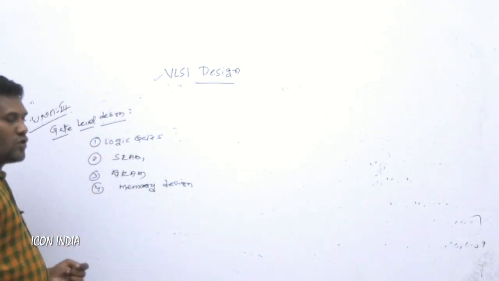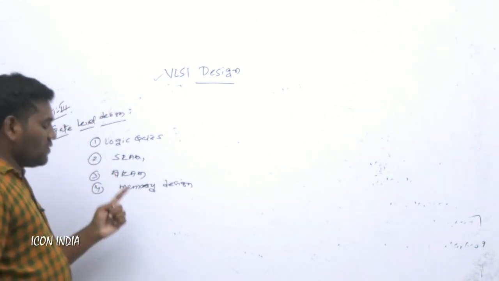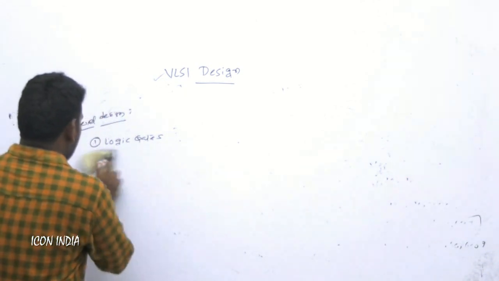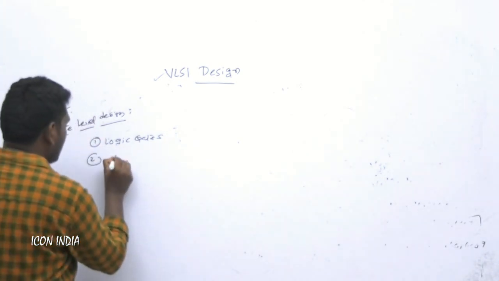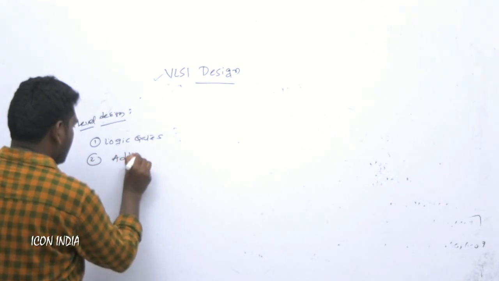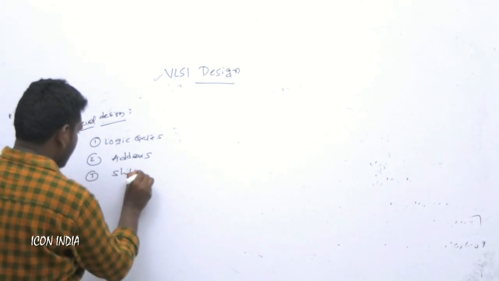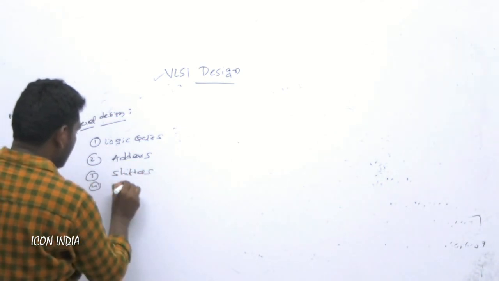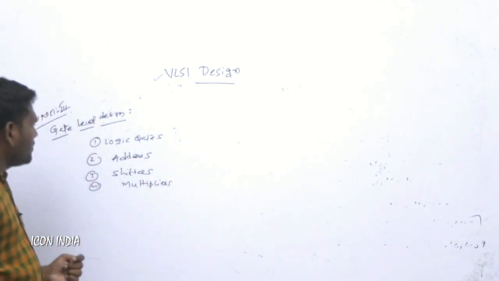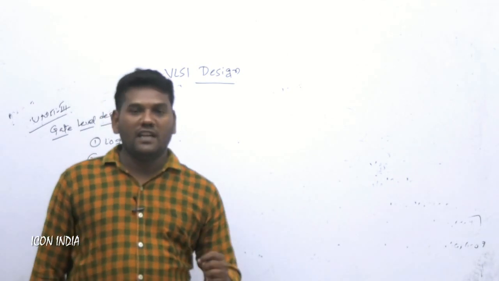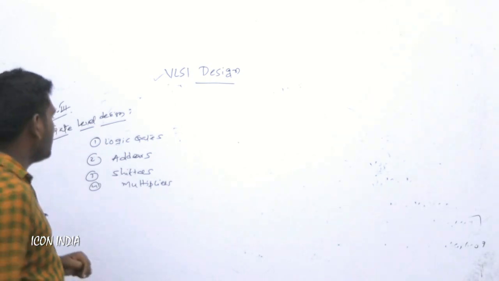Okay, so all those topics will be considered in the gate level design, because here we have to go for the logical gates. Next, we have to implement it in the adders. Next one is the shifters. Next one is the multipliers. All those concepts will be implemented in the gate level design. These concepts will be implemented in Unit 3.